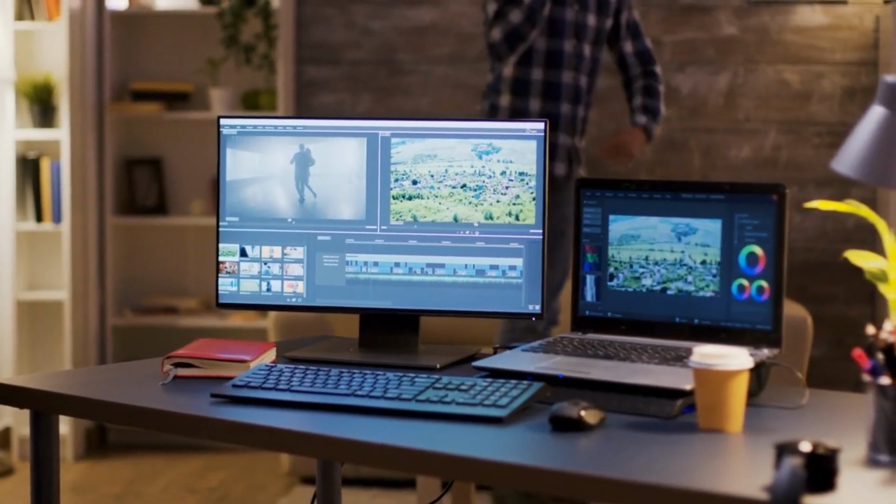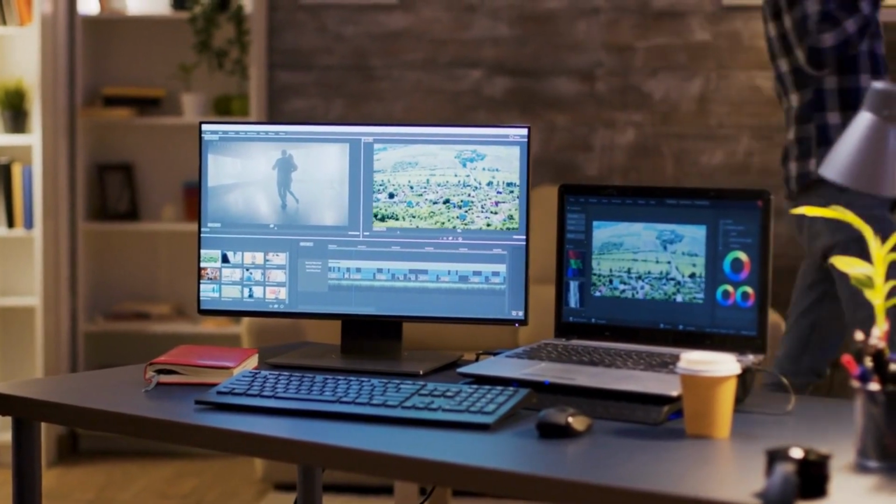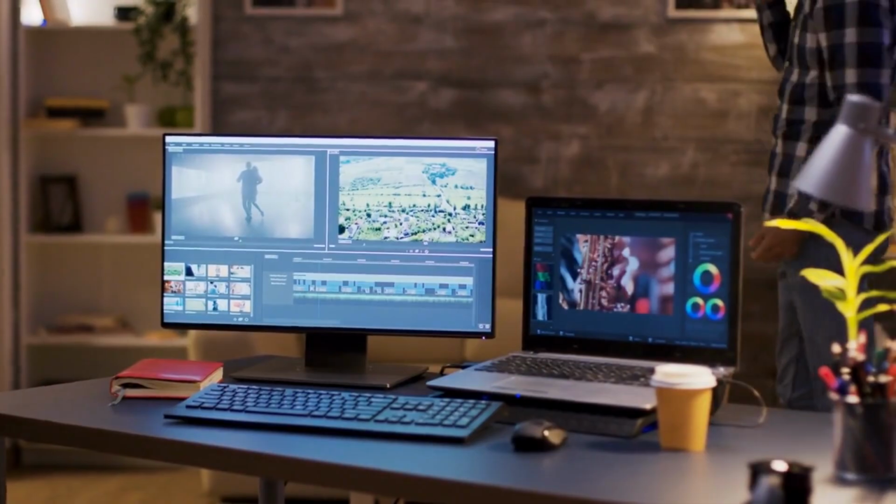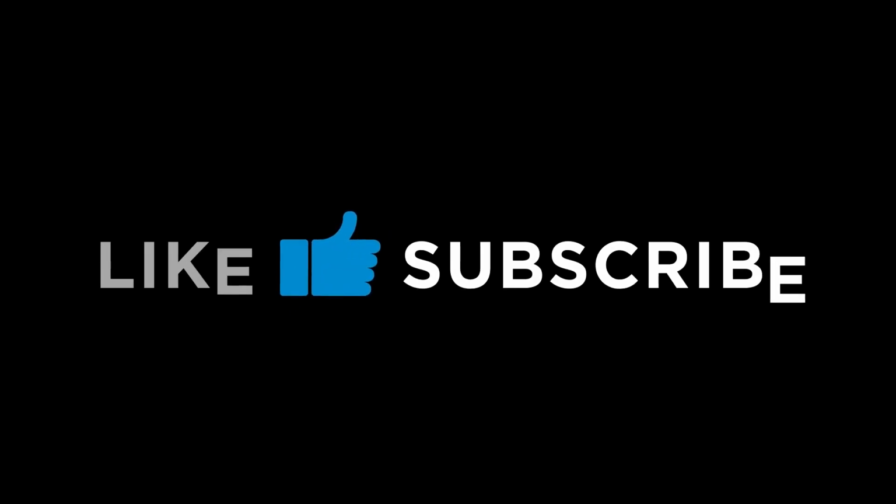On-screen content manipulation. OpenVINO can be used to manipulate on-screen content based on audience engagement and demographics. This can be useful in applications such as digital signage and marketing analytics.